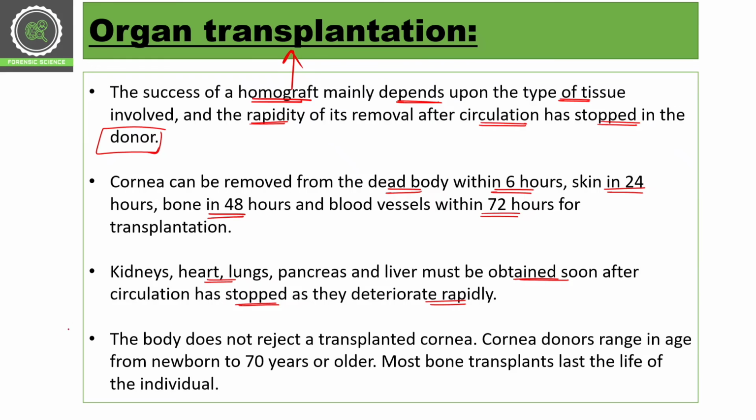So as soon as we get the information of death, we need to obtain the kidney, heart, lung, pancreas, liver, etc. The body does not reject the transplanted cornea, and the donor can be a newborn baby or a 70-year-old person. Most bone transplants last the life of the individual. Okay, so this is about organ transplant.